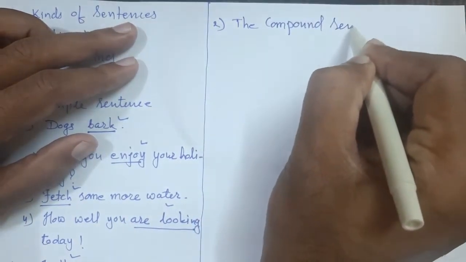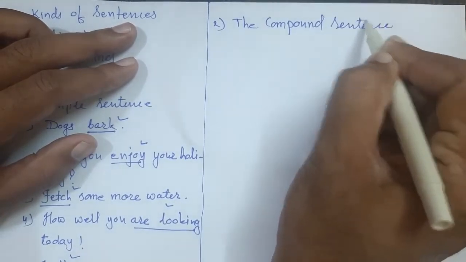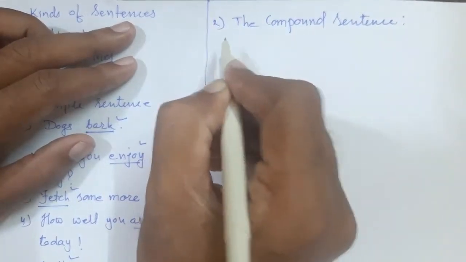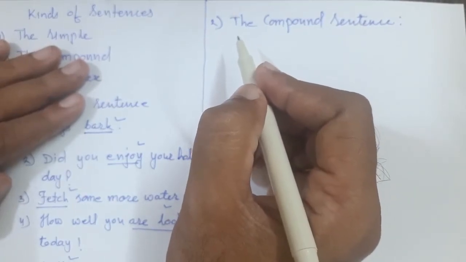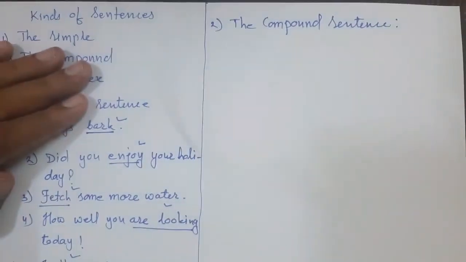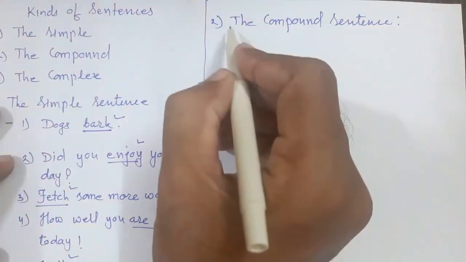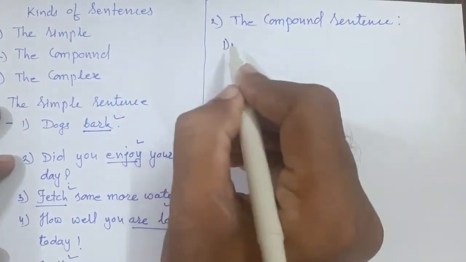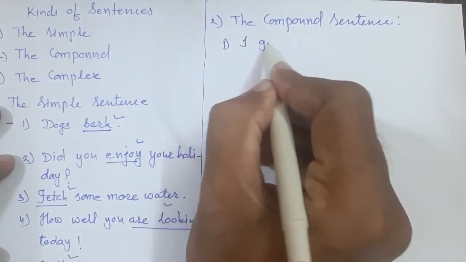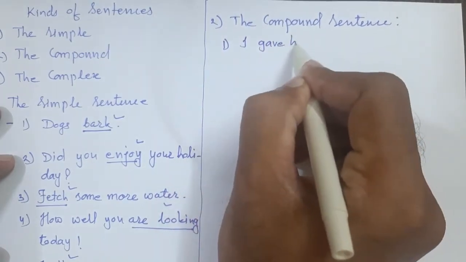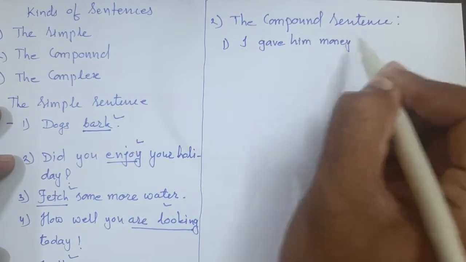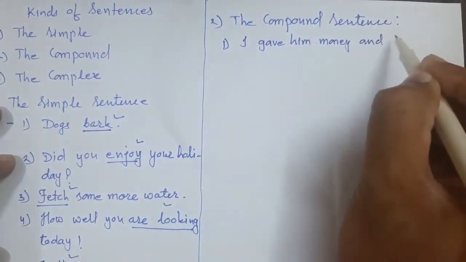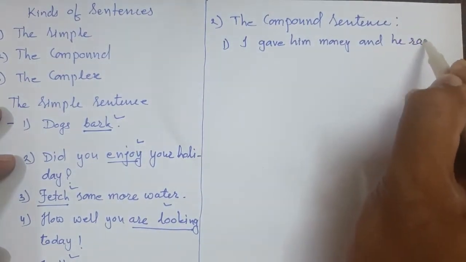First of all we will have some examples, then we will have the explanation. I gave him money and he ran away.